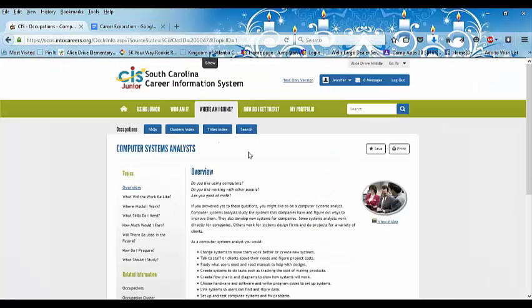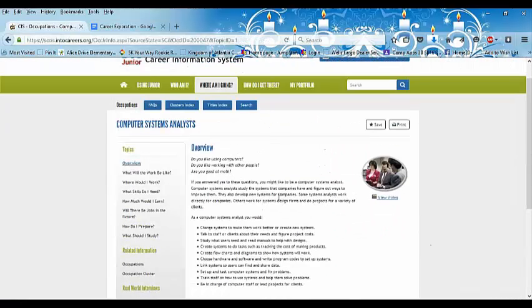Now there are two ways you can go about it. The first thing you really need to do is read what is here first, because it gives you all sorts of information. You can view a video about what these guys do. Do you like using computers? Are you good working with people? Are you good with math?